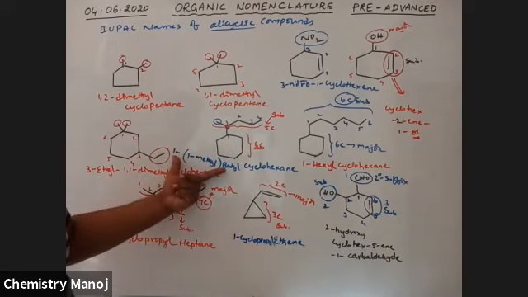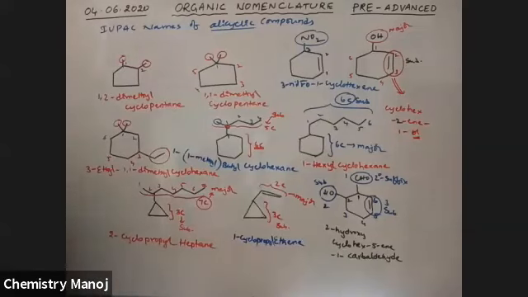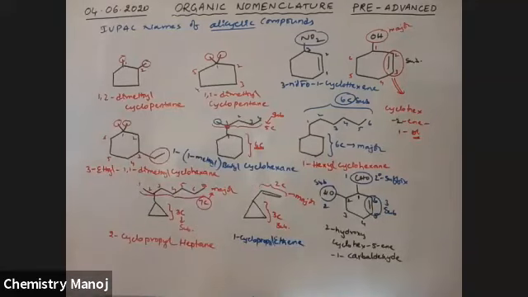Therefore, 1 butyl, in butyl, 1 methyl is there. So 1-butyl, 1-methyl cyclohexane. That is, 1-methylbutyl cyclohexane is the name. Okay.